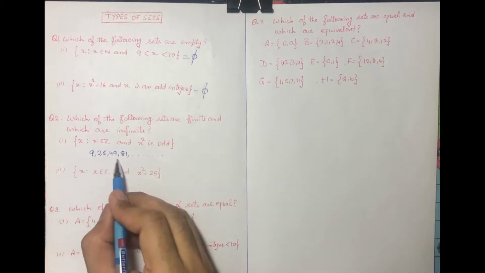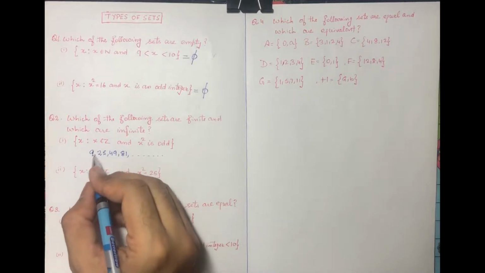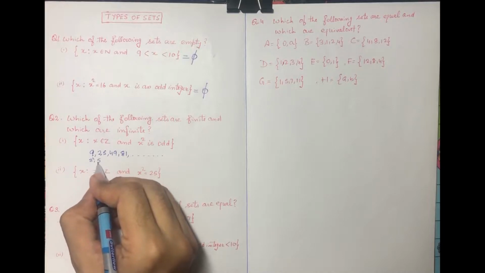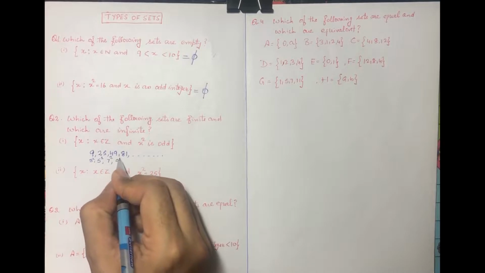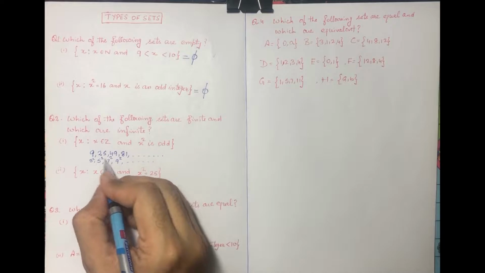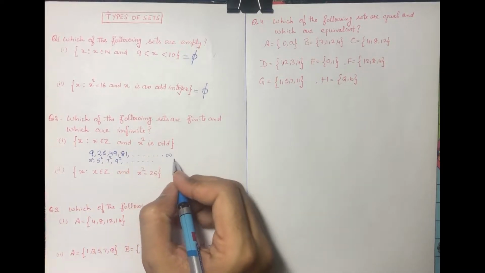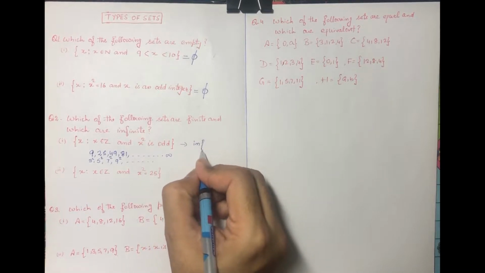So all these squares are odd. So how do we get these squares? By squaring integers. This is 3 square, 5 square, 7 square, 9 square, and so on. X is an integer and its square is odd, and there are infinitely many. So this set is an infinite set.